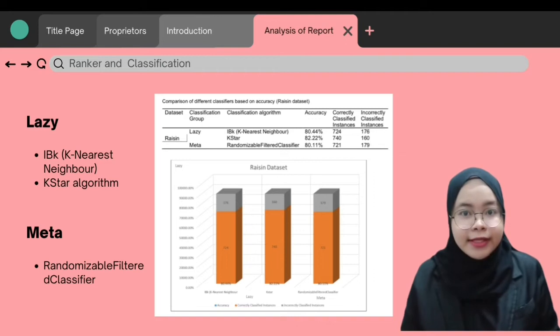The performance of these 3 algorithms on the dataset was evaluated using the training data testing mode. After assessing the outcome of all algorithms, the greatest accuracy was found in K-star, which is 82.22%, followed by IBK, which is 80.44%, and the randomizable filter classifier, 80.11%, as shown in the table and figure on the screen right now.